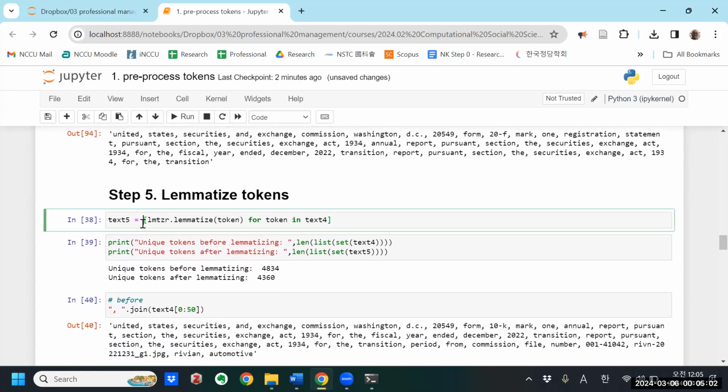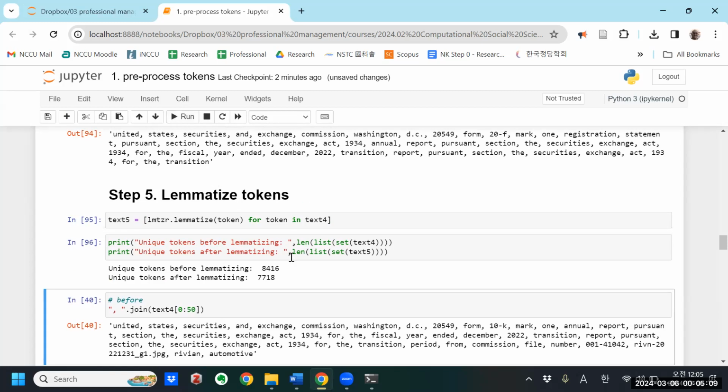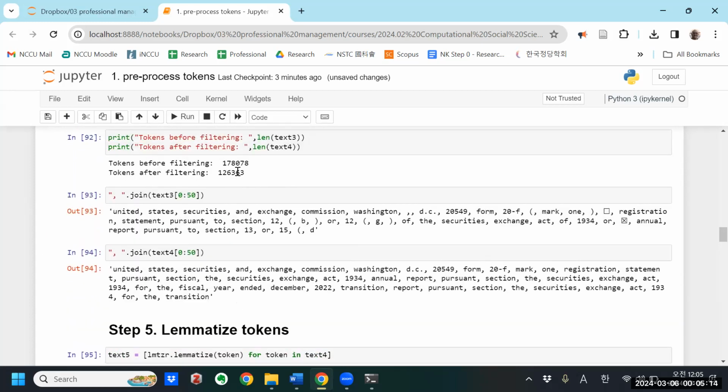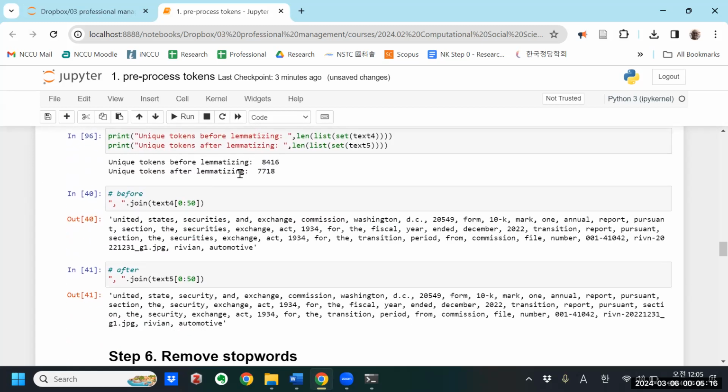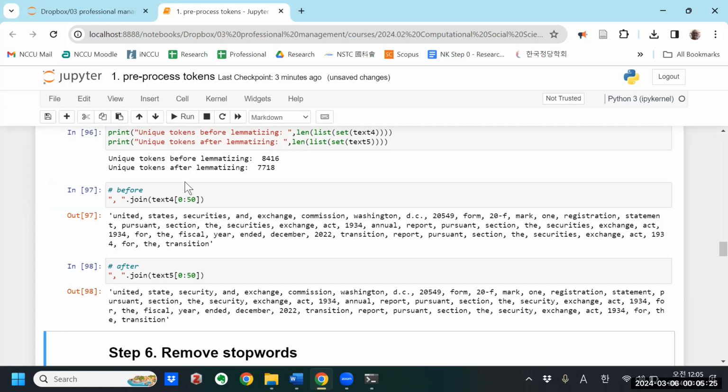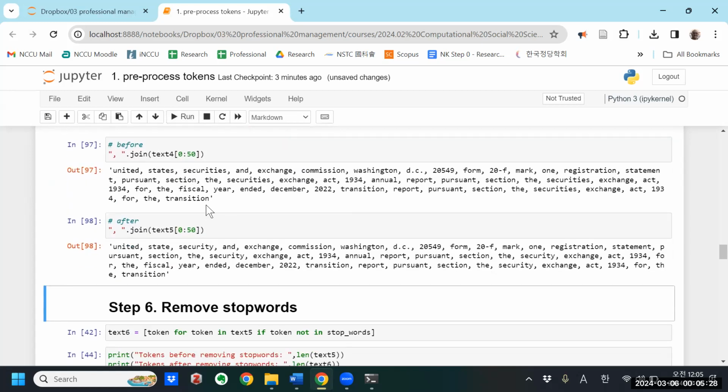Now let's lemmatize. So okay, I'm dealing with 126,000 tokens, but there are only 8,000 unique tokens, and then after lemmatizing, there are even fewer. Right? So having lemmatized, securities went to security: Security Exchange Commission, Washington, D.C., form.